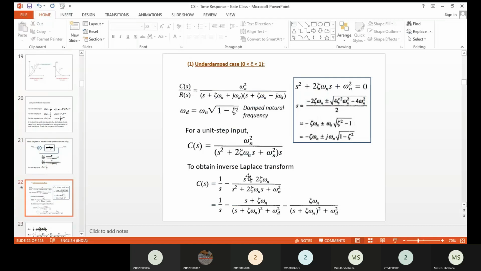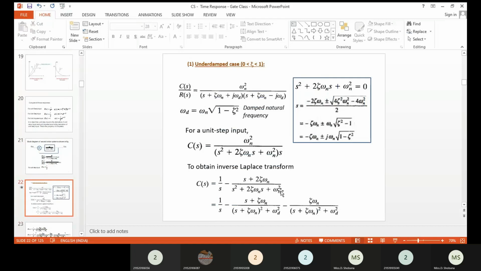Then s plus 2 del omega n you can split into s plus del omega n and then plus del omega n, since 2 del omega n can be split into del omega n plus del omega n. You can then separate these two terms into three terms: 1 divided by s minus s plus del omega n divided by s plus del omega n the whole square plus omega d the whole square. In order to obtain this step, we take this denominator and add and subtract del square omega n square. Then s square plus 2 del omega ns plus del square omega n square can be taken as an a plus b the whole square form.